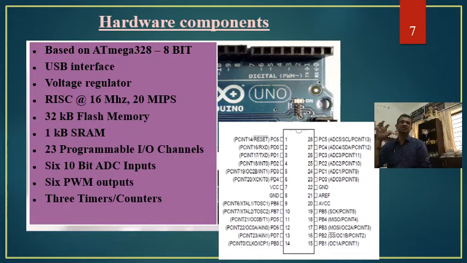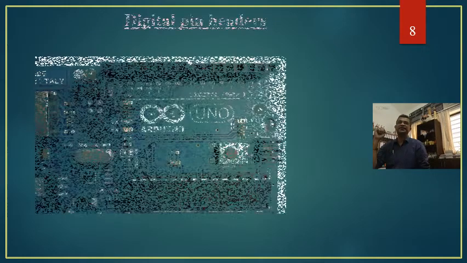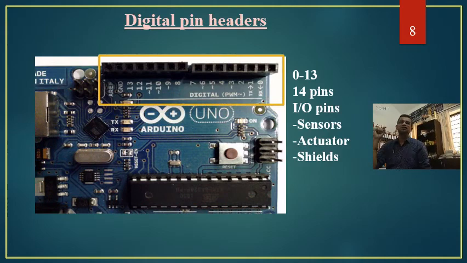Let us try to see what is being placed where on the hardware, and let us try to understand this better. Here you can see the input pins that are provided on an Arduino board. As numbered over here, it is 0, 1, 2, 3, 4, 5, 6, 7. It goes up to 13. It means that there are 0 to 13, totally 14 input output pins.